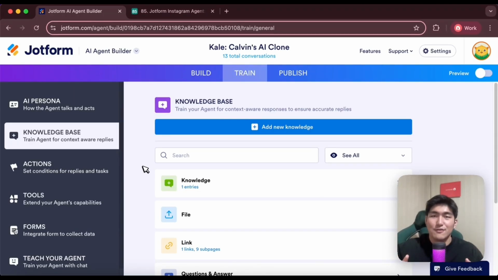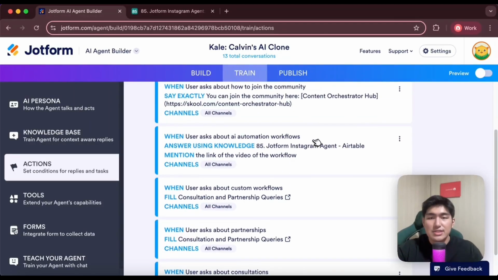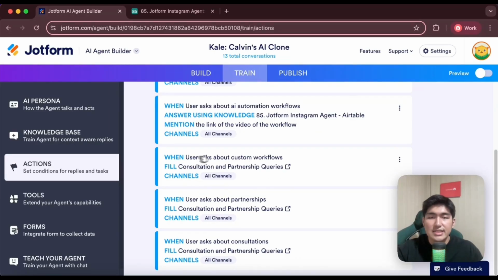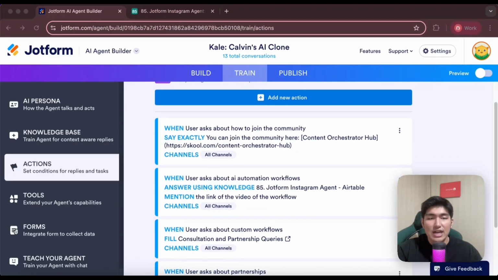But to make it even more powerful and qualify leads for us, I actually utilize another function called actions. Actions allows us to train the agent to do a specific task for us in a specific situation. So you can see over here, I do have a couple of actions, such as asking the user to fill up the form when asked about custom workflows, partnerships, or consultations. And when a user asks about automation workflows, I make sure to mention the link of the videos of the workflow. Besides that, if you remember in our demo, I make sure that the agent is able to reply to us with a video every single time we ask about AI automations, and that's because I gave it a specific action for that. So let's open this up to see how we create this.